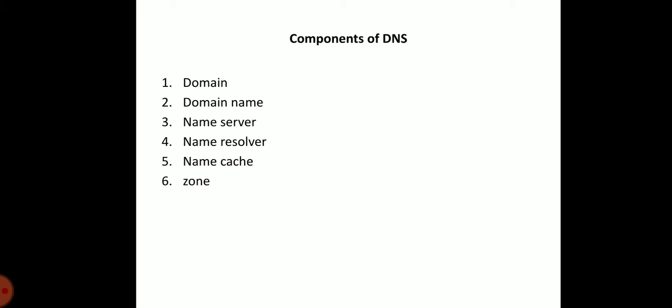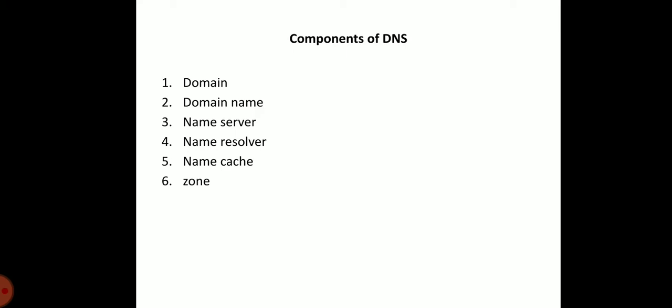Okay. So, a name server is software, that is a program, that maps names to addresses. It does this by mapping a domain name to the internet protocol address. The name resolver is software that functions as a client interacting with the name server.